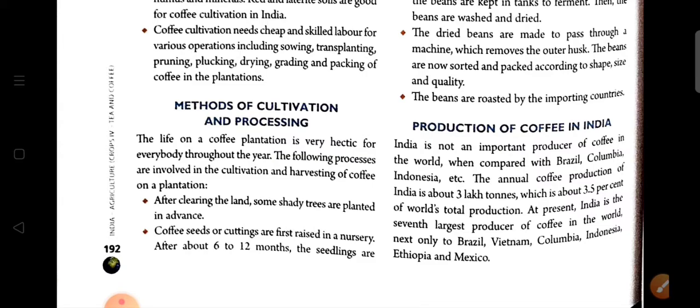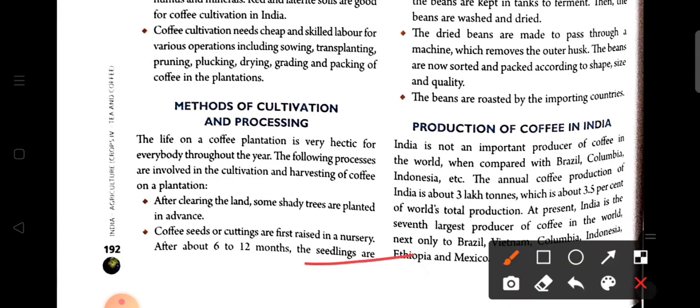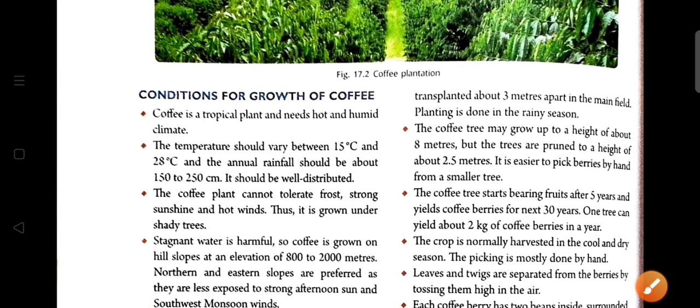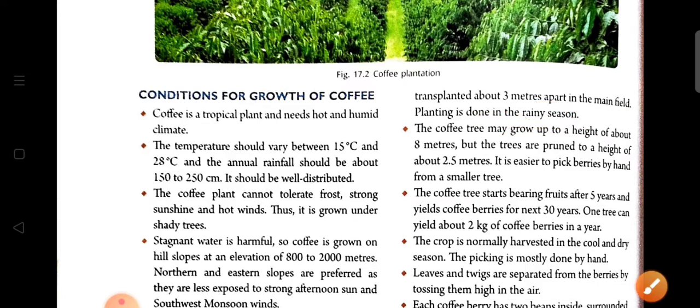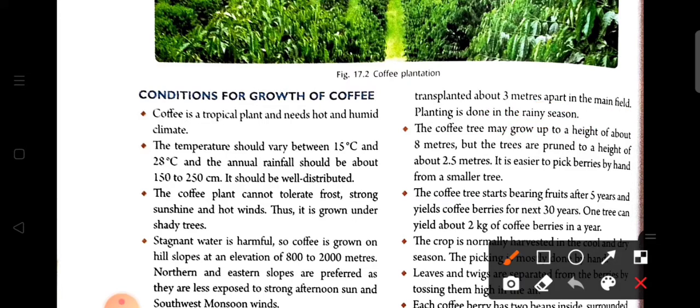After 6 to 12 months the seedlings are transplanted about 3 meters apart in the main field. So with a gap of 3 meters, each plant is transplanted in the main field. This planting is mainly done during the rainy season, because coffee prefers high rainfall. For that reason, transplantation is mainly done in the rainy season.